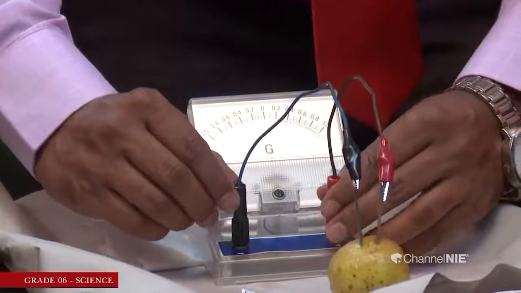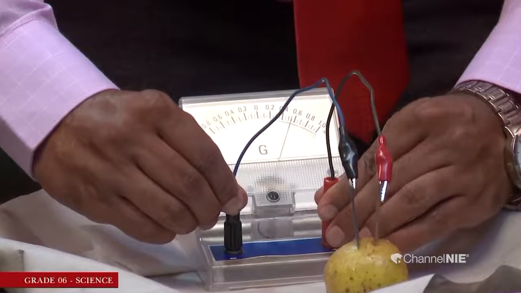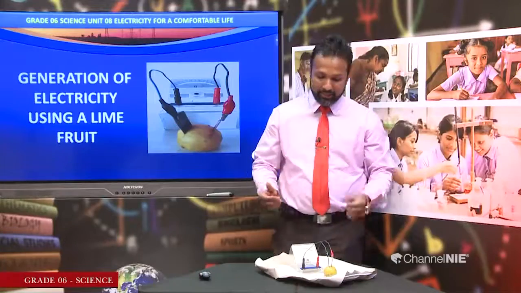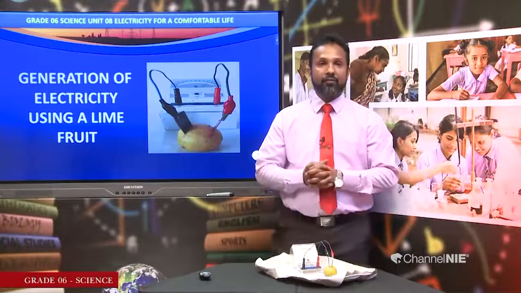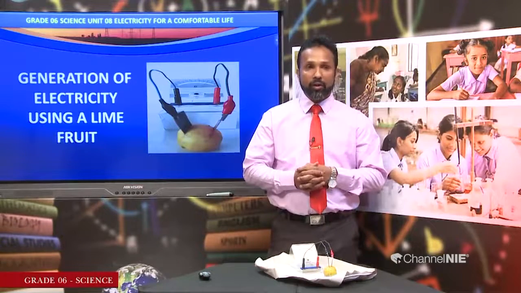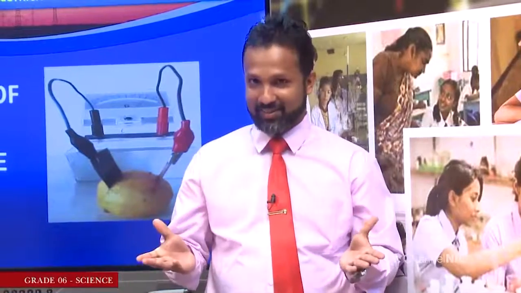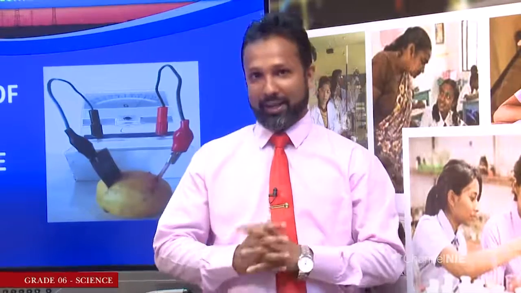The deflection of the galvanometer takes place because of the flowing of current. That means you all can understand that electricity can be generated by using a simple lime fruit and a copper rod and a zinc rod. Dear children, you could observe that a deflection of the galvanometer took place.